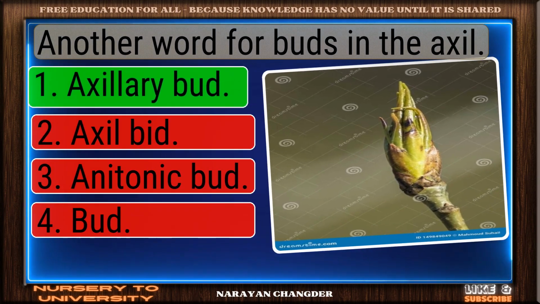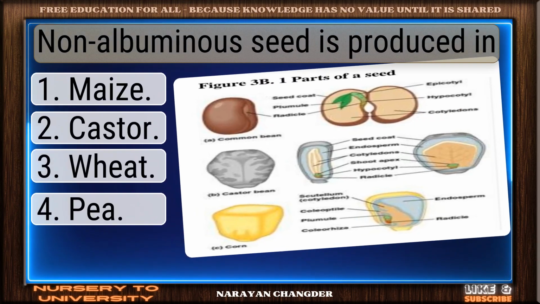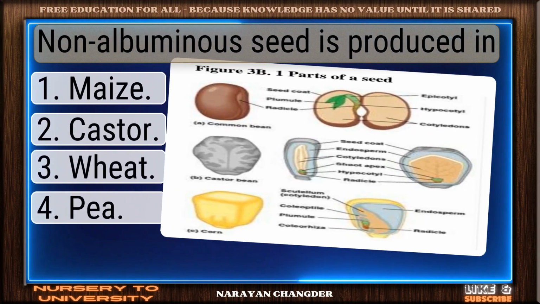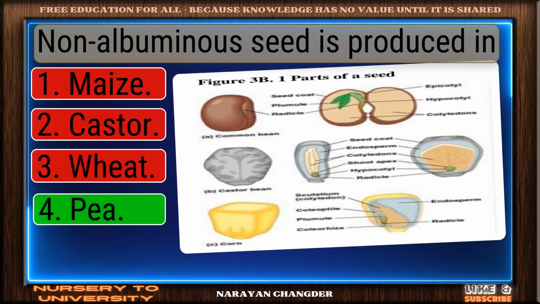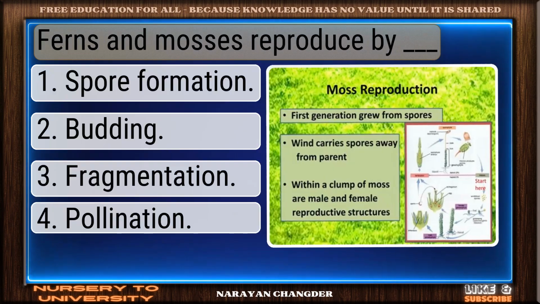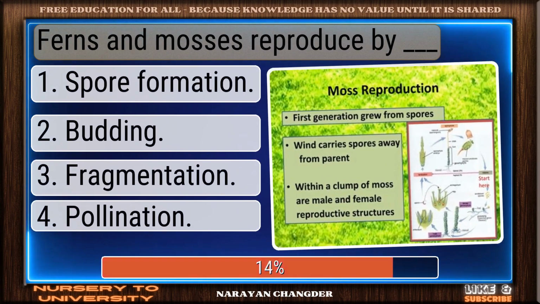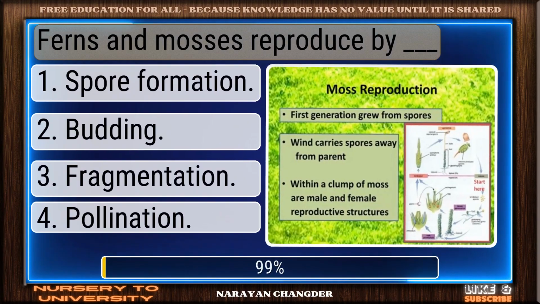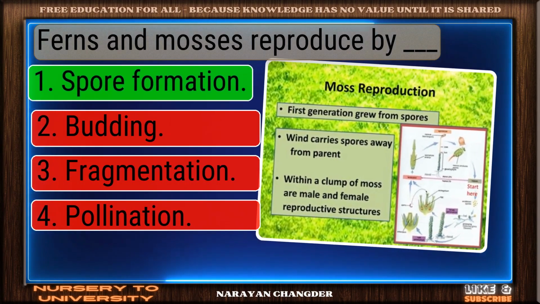You're right. Axillary bud is the correct answer. Question number 144. Non-albuminous seed is produced in. Nice selection. P is the correct and valid answer. Question number 145. Ferns and mosses reproduce by dash. Excellent choice. Spore formation is the right answer.